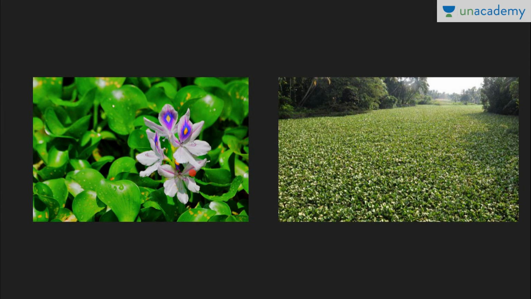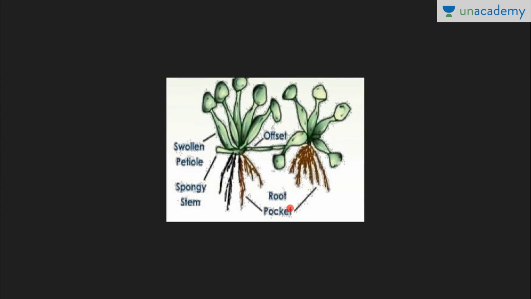Now see, these are the beautiful flowers of Eichhornia, and these are the beautiful leaves. You can see this is the water hyacinth. It is an aquatic plant, but you cannot see water. It has completely covered the water. Now see, it is an offset as we have studied. So this is the offset. The lower stem grows, and it gives rise to an adventitious bud, which modifies into the plant. So that's all for natural vegetative propagation.